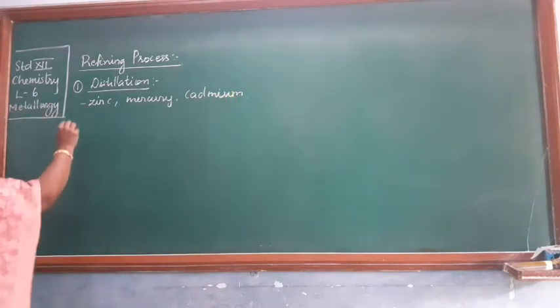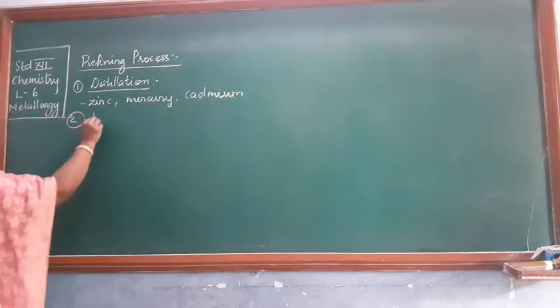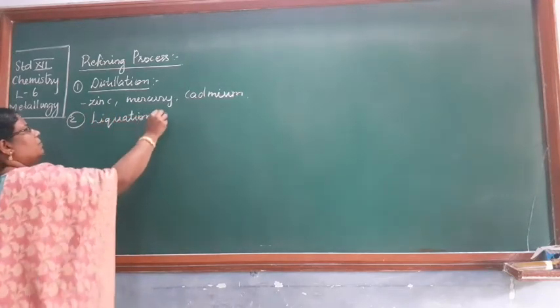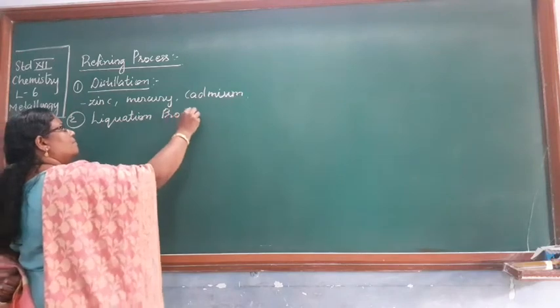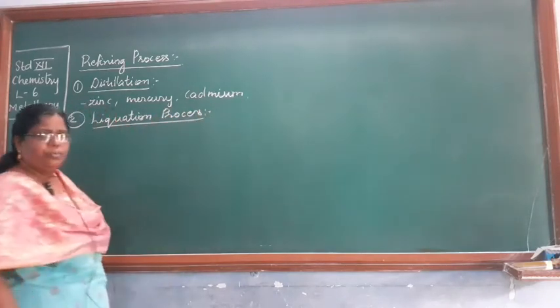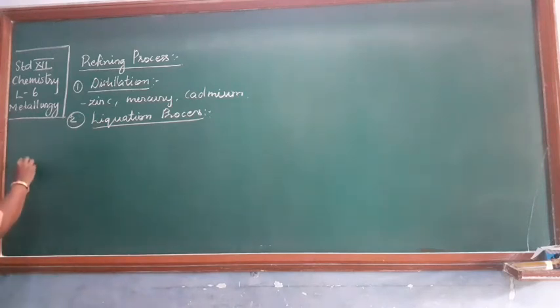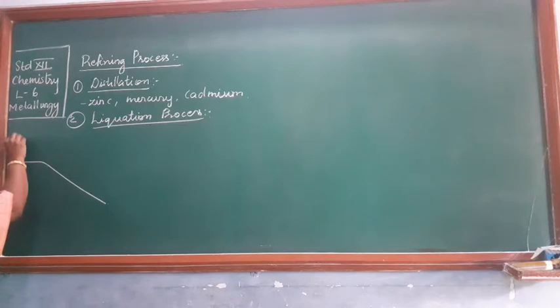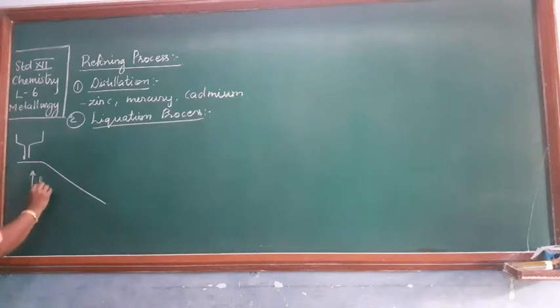The second process is the liquefaction process. In the liquefaction process, what is done? There is a sloping hearth this way. This is where you put your feed, that is your crude metal, and here you are providing high temperature.